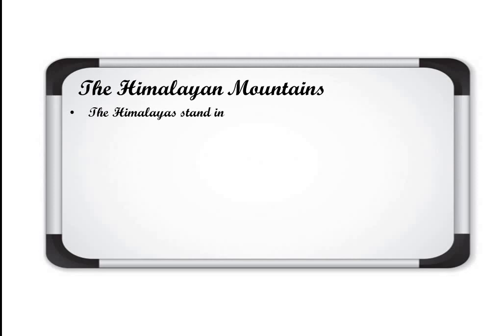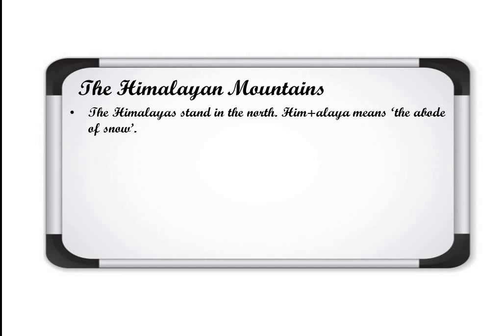The Himalayas stand in the north. Him plus Alaya means the abode of snow. Abode means house. Him refers to snow, and Alaya refers to house. So that is the abode of snow, house of snow.